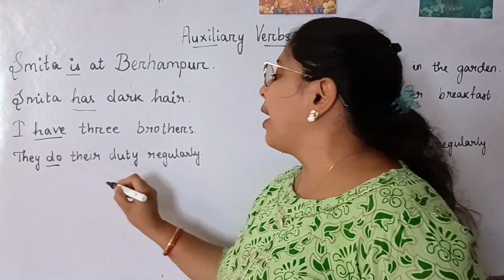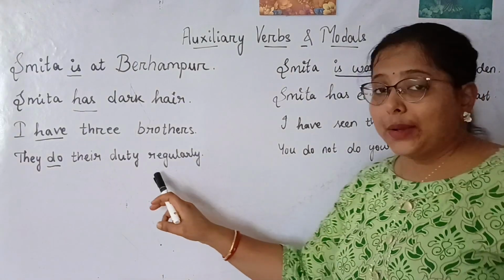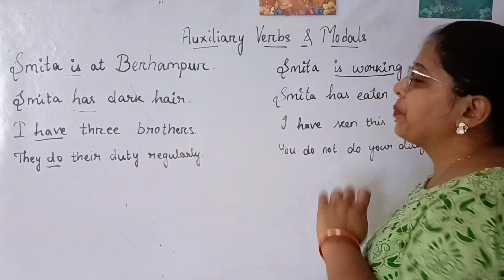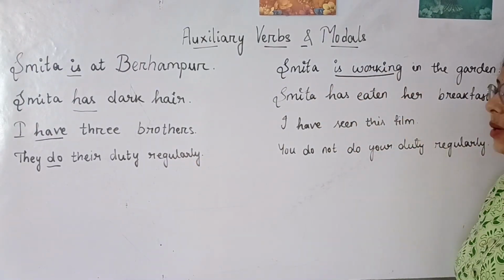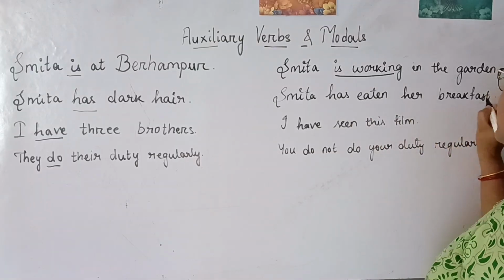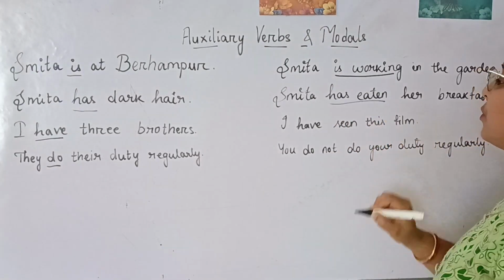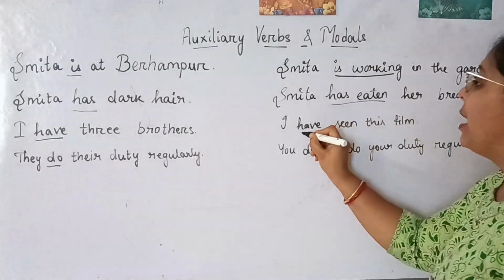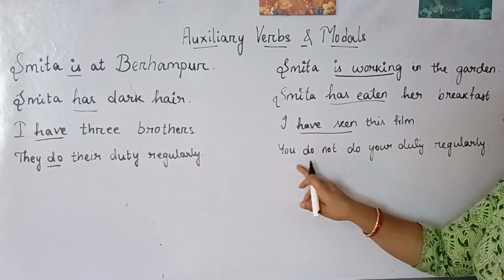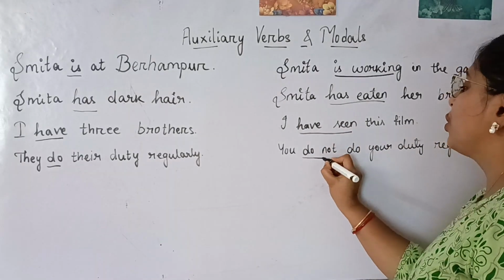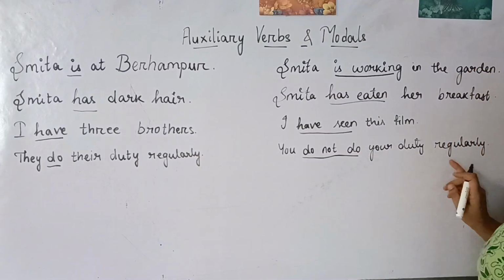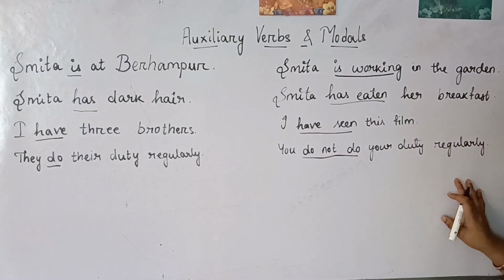They do their duty regularly: do is the verb. Next, Smita is working in the garden: is working is the verb. Smita has eaten her breakfast: has eaten is the verb. I have seen this film: have seen is the verb. You do not do your duty regularly: do not do is your verb here.